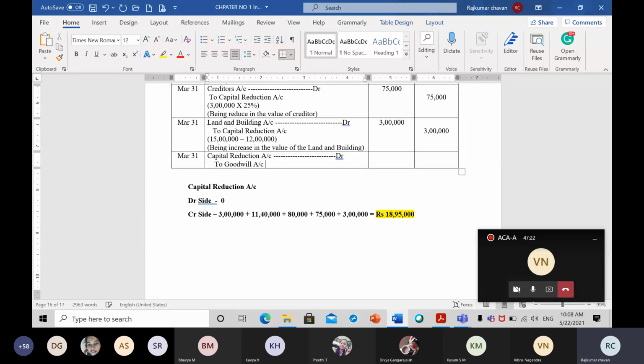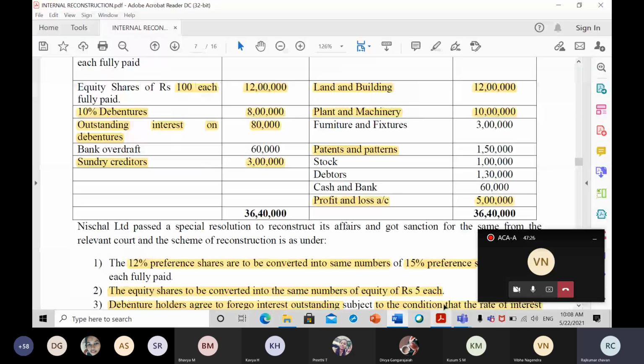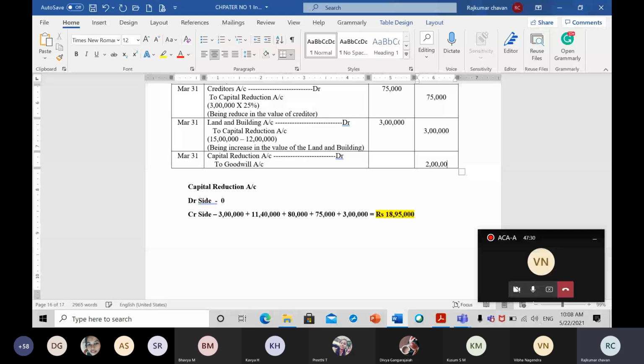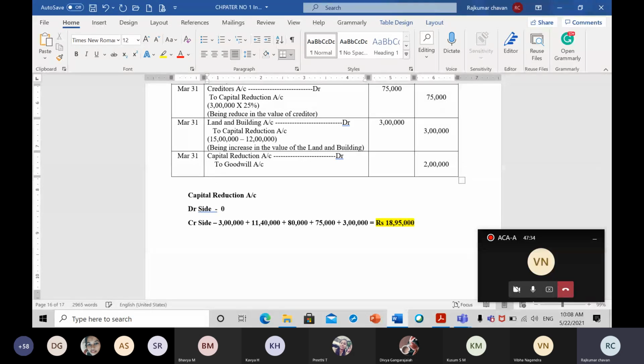First one is the goodwill account. How much goodwill is given in the question? It is 2 lakh rupees. So let us write off 2 lakh rupees. Now, after goodwill, what is the next item? We have to write off patents. What is the amount of patents? It is 1 lakh 50,000 rupees.